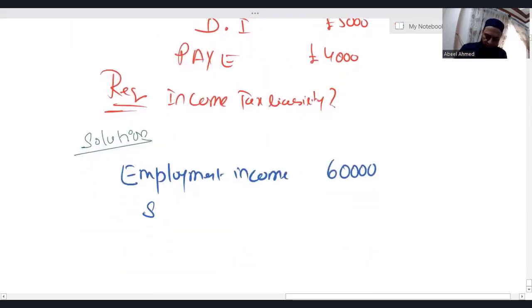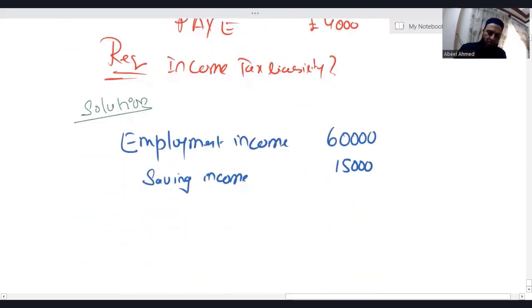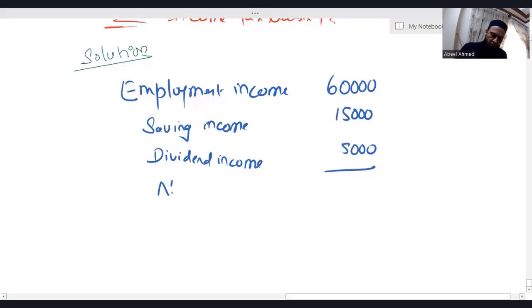Saving income is 15,000. Dividend income is 5,000. Here comes your total income, net income, which is 80,000.